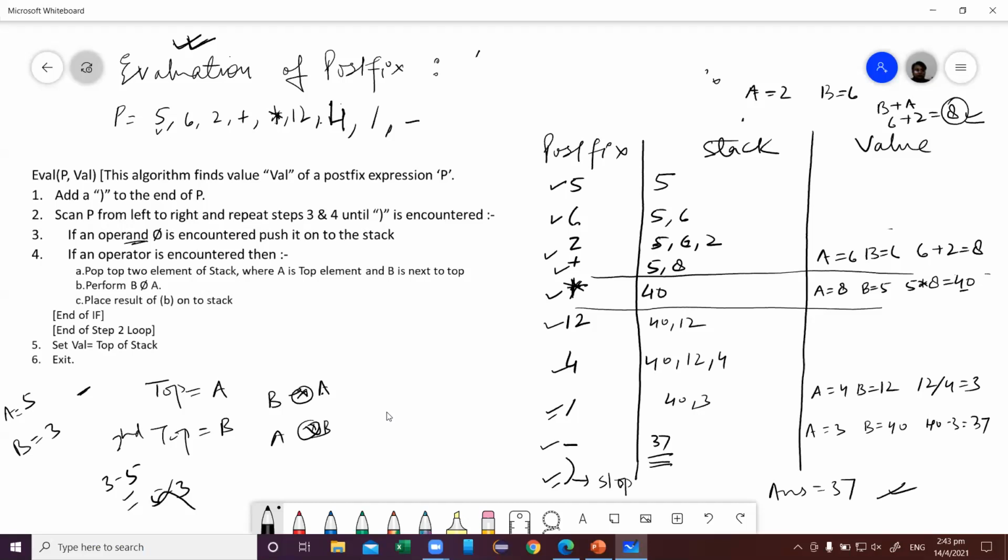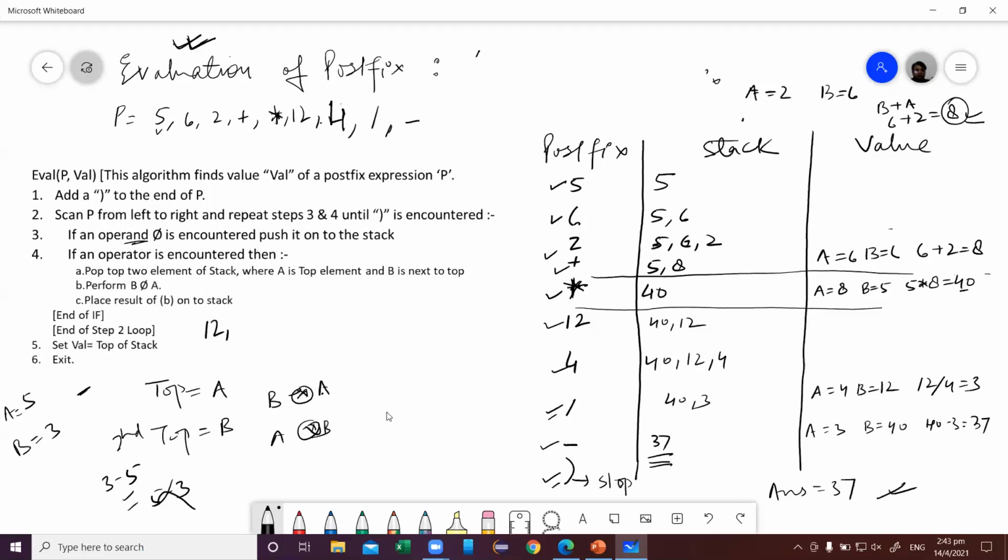Simple algorithm. Okay. So I am giving a question. Quickly solve this. Give me the answer. Just wait. I'm writing here.